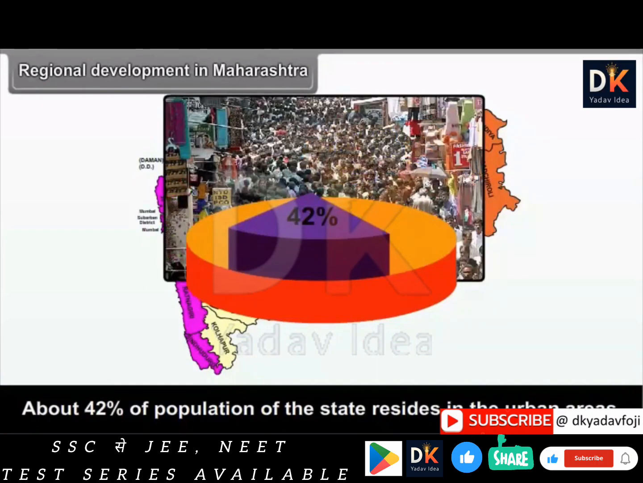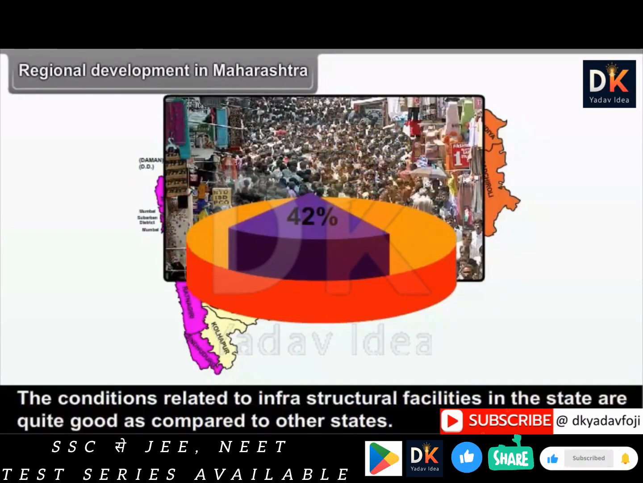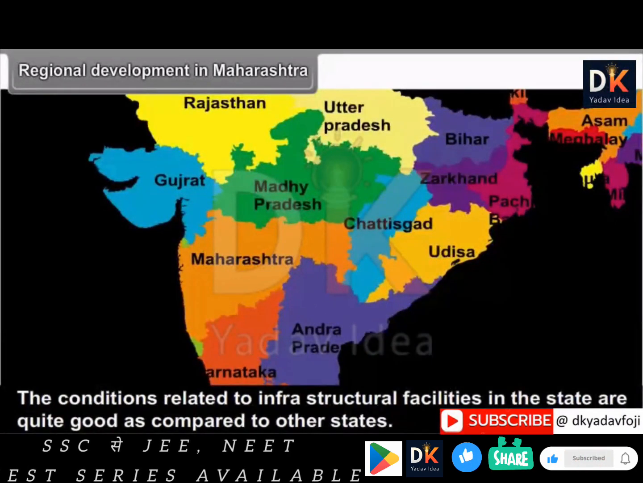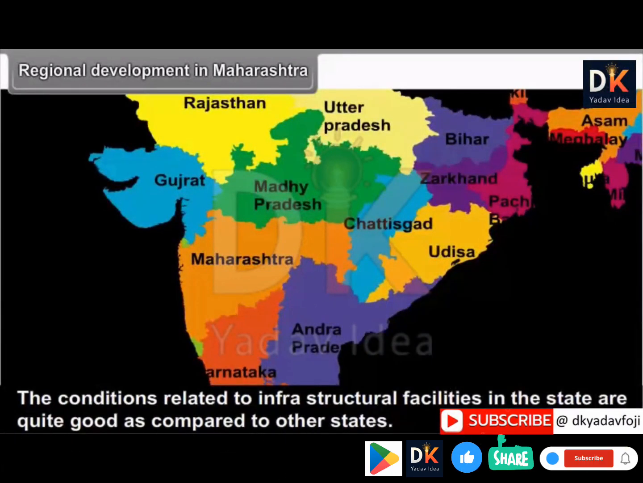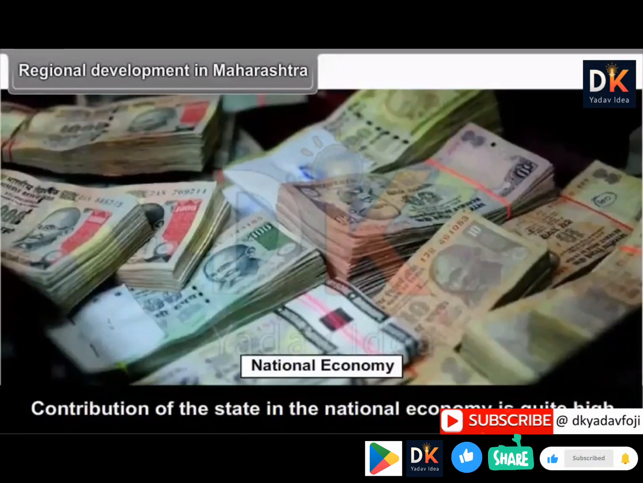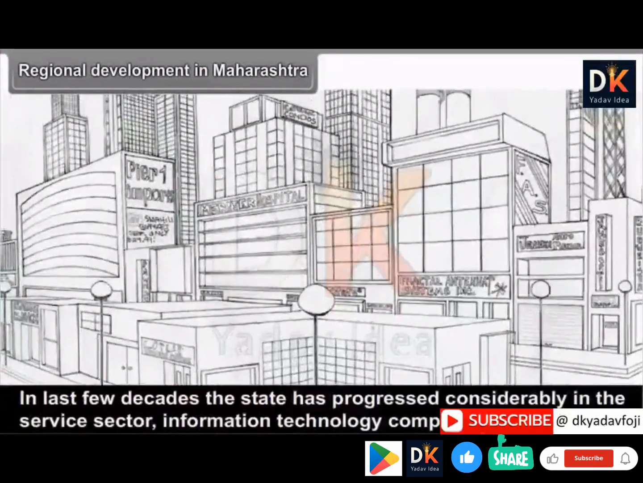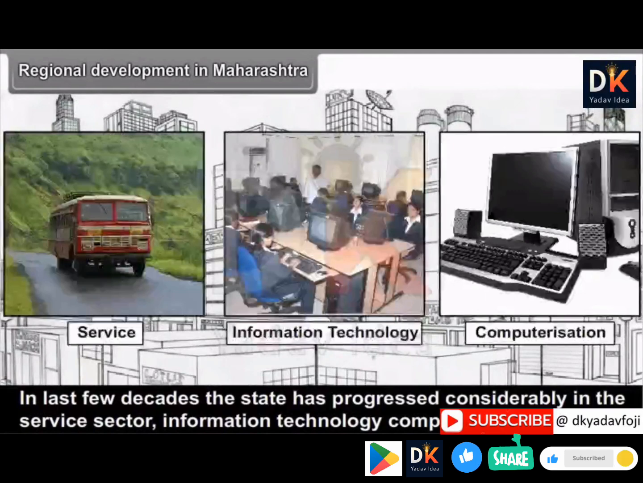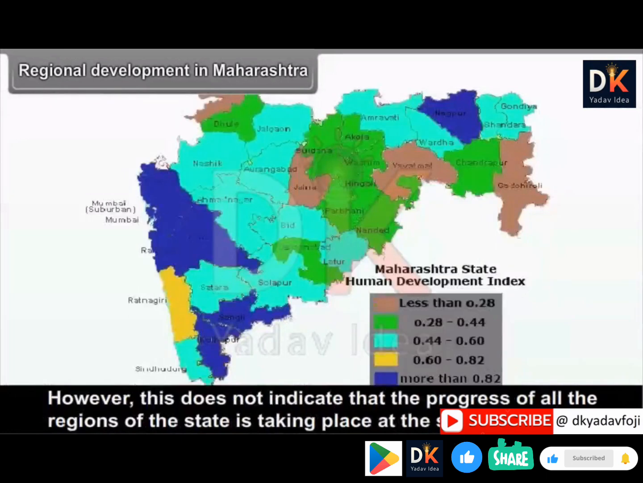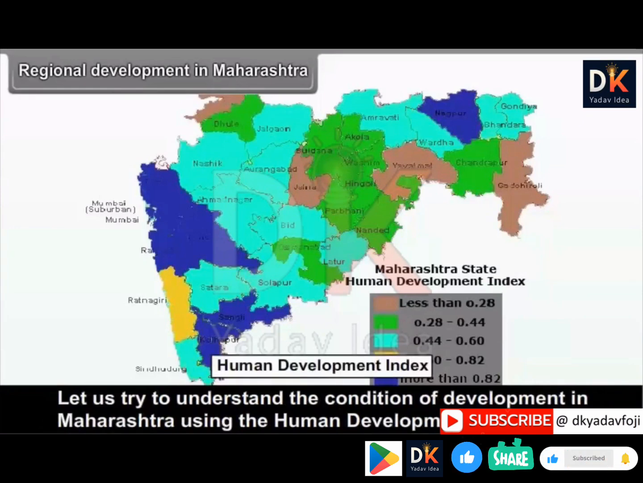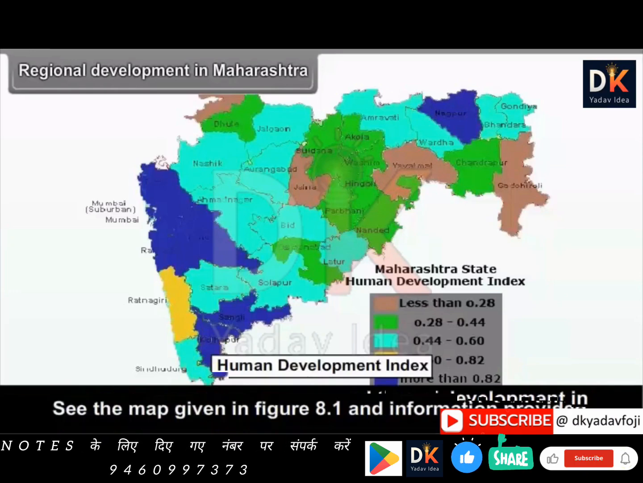About 42% of the population of the state resides in urban areas. The conditions related to infrastructural facilities in the state are quite good as compared to the other states. Contribution of the state in the national economy is quite high. In the last few decades, the state has progressed considerably in the service sector, information technology, computerization, etc. However, this does not indicate that the progress of all the regions of the state is taking place at the same level. Let us try to understand the conditions of development in Maharashtra using the Human Development Index.